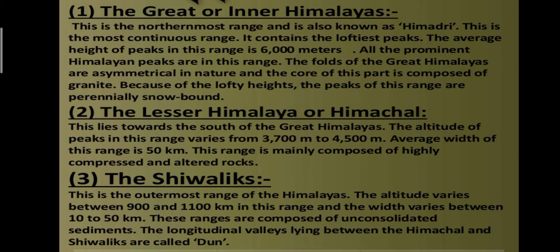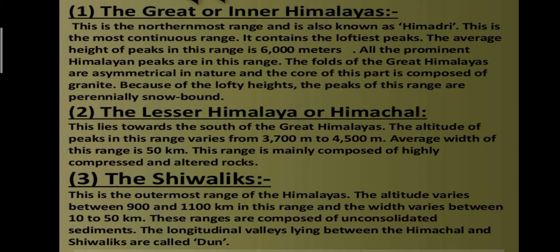The first one is the Great or Inner Himalaya. This is the northernmost range and is also known as Himadri. This Greater or Inner Himalaya is in the north part of the Himalaya, and its second name is Himadri. We call it Himadri also. This is the most continuous range. It contains the loftiest peaks. So many peaks are there in this continuous, very long range. The average height of peaks in this range is 6,000 meters.